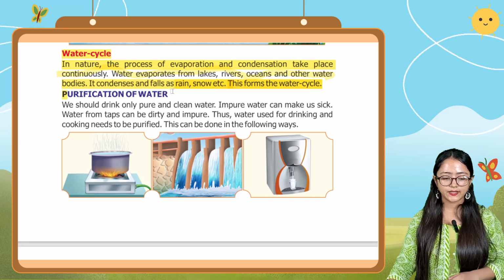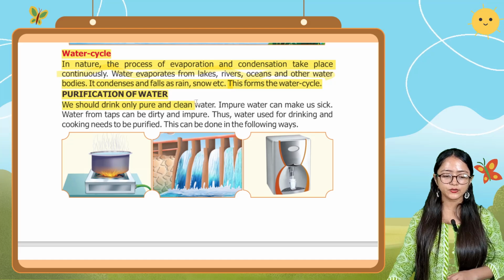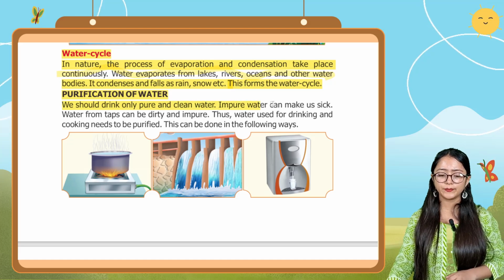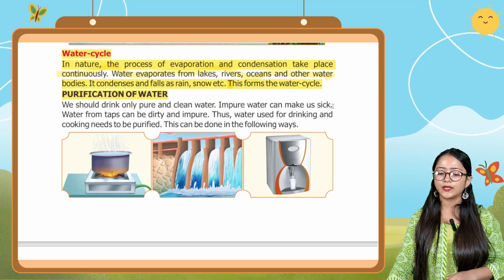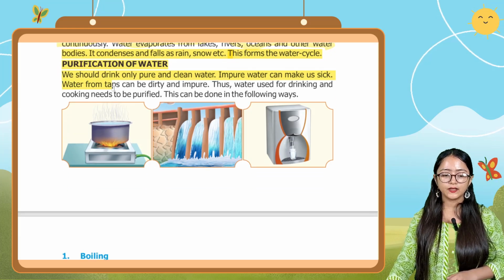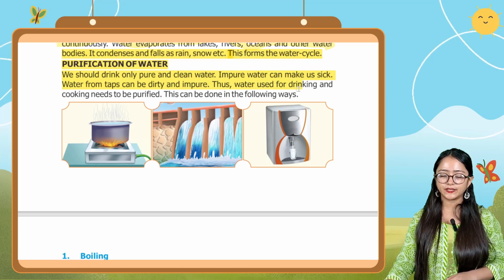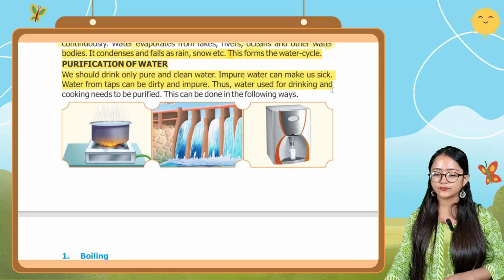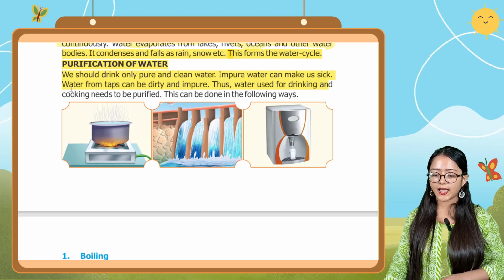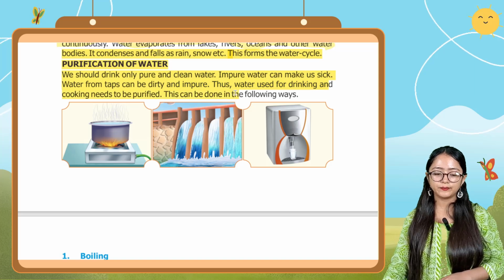Then here comes another point, that is purification of water. It is saying we should drink only pure and clean water. Impure water can make us sick. Water from taps can be dirty and impure. Thus, water used for drinking and cooking needs to be purified.